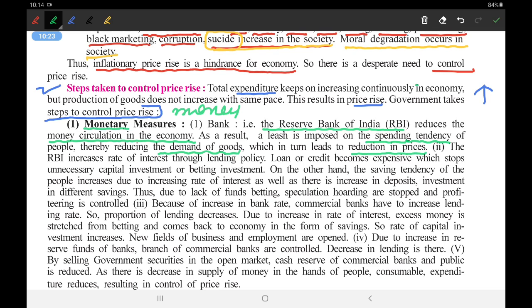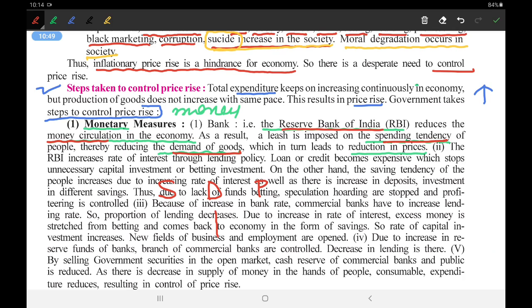So here again our law of economics comes into circulation. What was the law? This is supply, this is demand, and this is price. Here, as the Reserve Bank, RBI, reduces the money circulation, the spending tendency becomes less, and due to that, the demand for goods goes down.